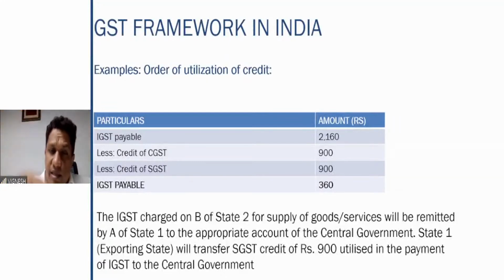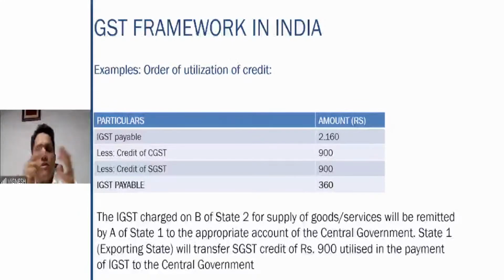And 360 has already gone, because this fellow is paying 360 IGST. But what about that 900 credit? He is using 900 credit of SGST. So therefore, 900 rupees less is coming to the central government. This particular state will transfer 900 rupees to the central government.